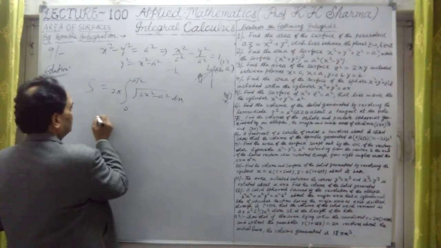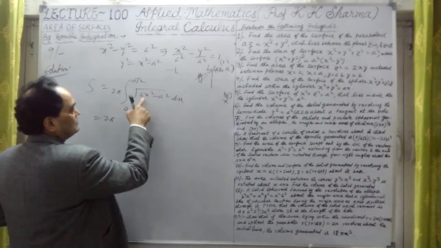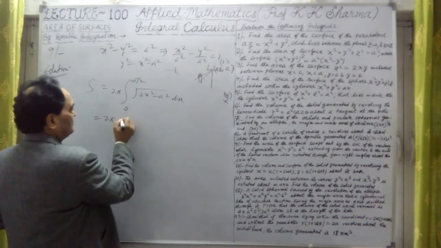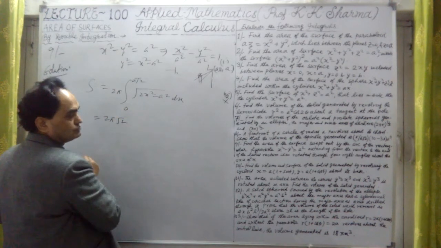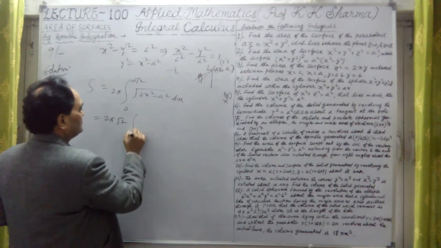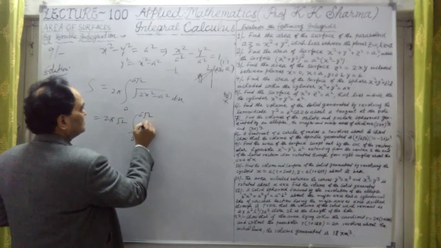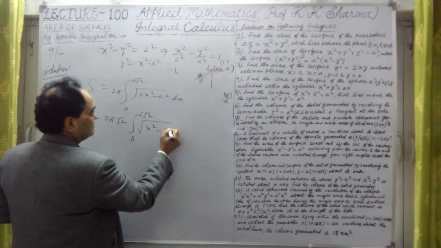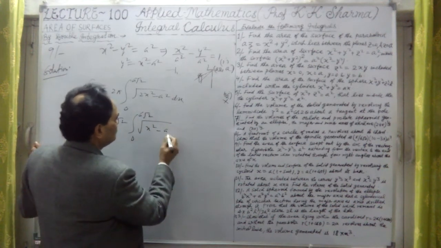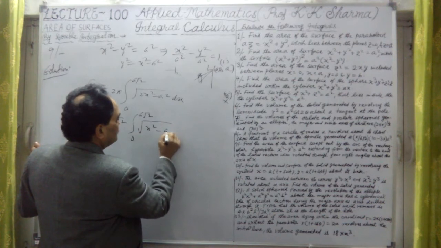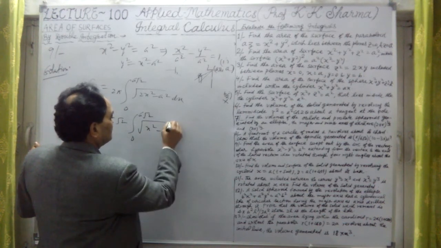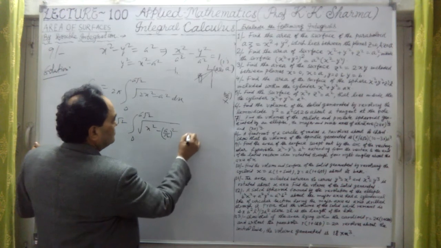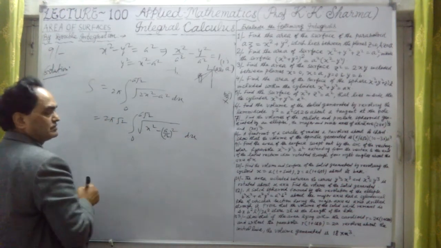Now we have to integrate. This will give us 2 pi. If I take 2 outside, it will come out as 2 under root 2 here. It is 0 to a upon root 2. What is the bracketed value? x square minus a square upon 2, or a upon root 2 whole square, into dx. Now we can integrate this.